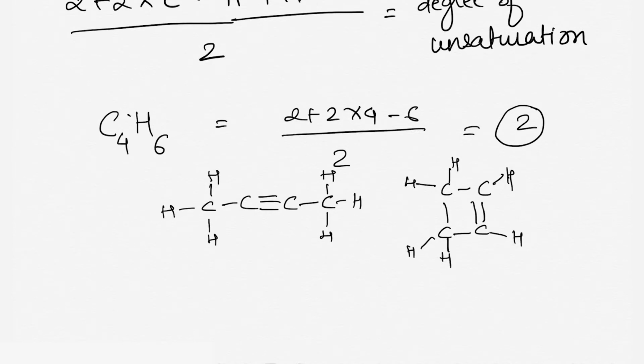So, it is useful to calculate the degree of unsaturation of any compound given an empirical formula to go to the molecular structure. It might help you to first calculate the degree of unsaturation and then draw the structure for that particular molecule.